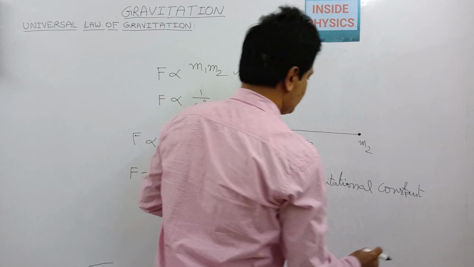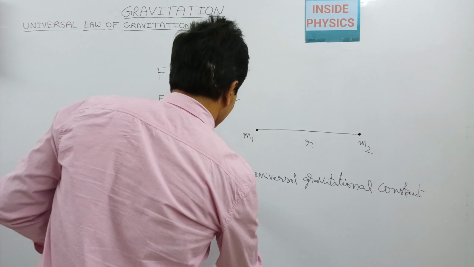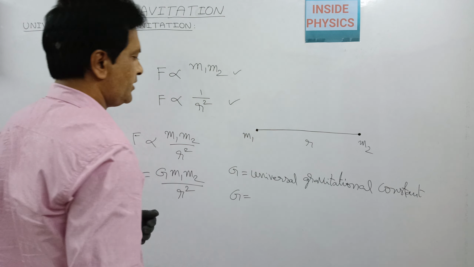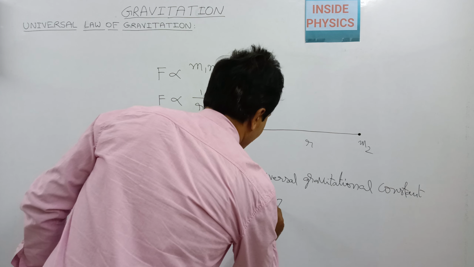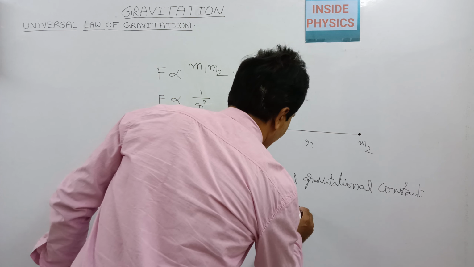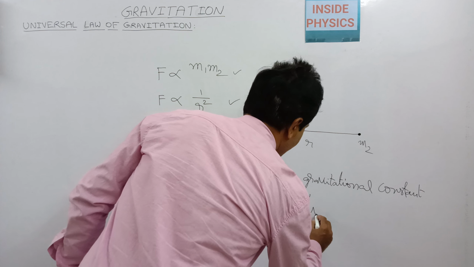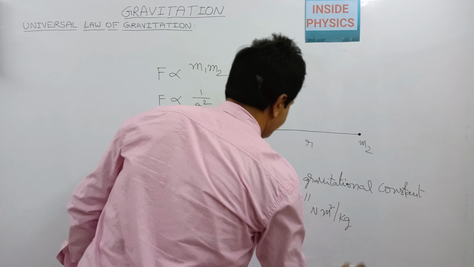Its numerical value is G = 6.67 into 10 to the power of minus 11 Newton meter square per kg square.